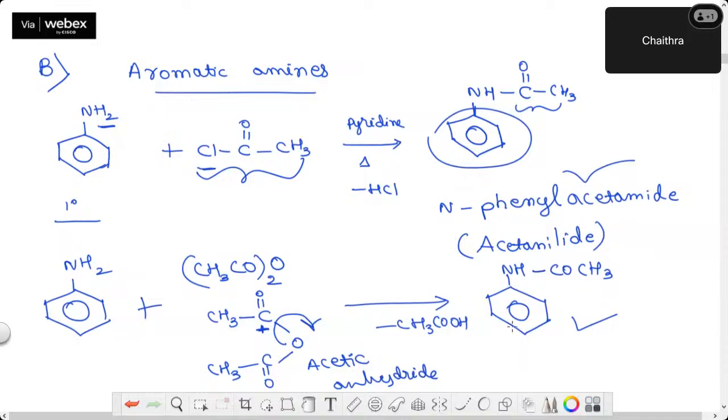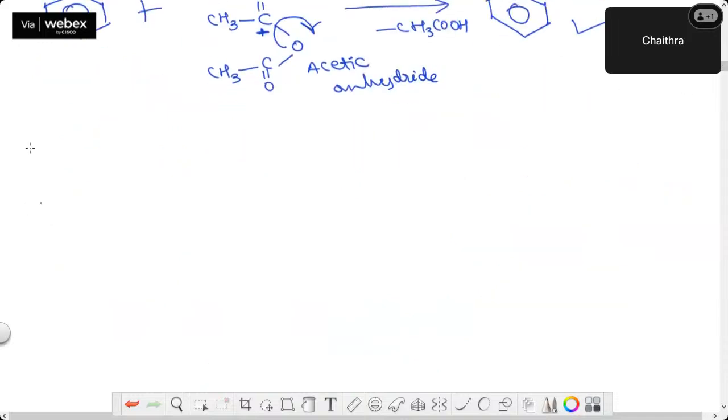Special reaction is there. Let me cover that here only. Now I'll take once again an aromatic amine. With aromatic amines, these reactions are very special actually. Now, instead of the acyl group, I'm going to consider this. Tell me the name for this.